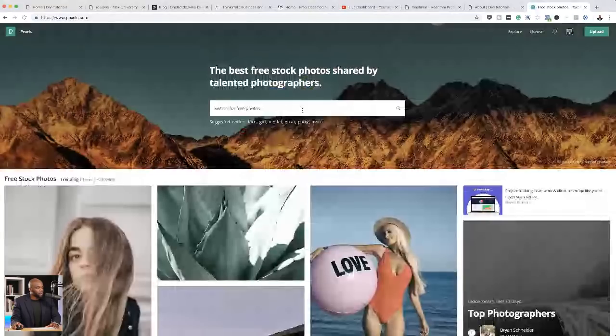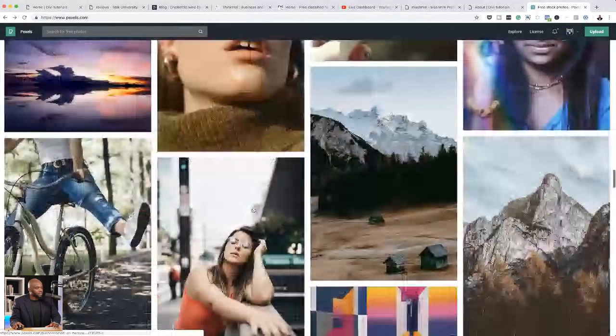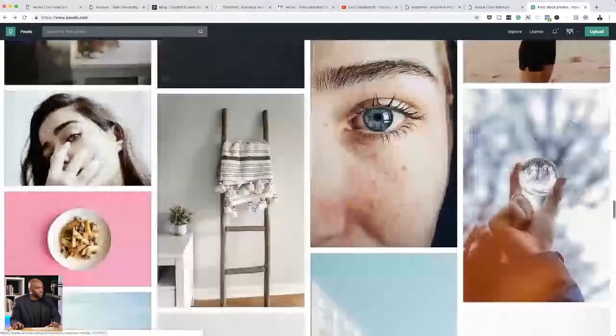So let's go with... Okay, so let's go with this one here. In fact, that doesn't look really nice. Let's choose a different one. So I'm just going to do this in real time and just show you how you can add your images, your hero images, and how to prepare them.